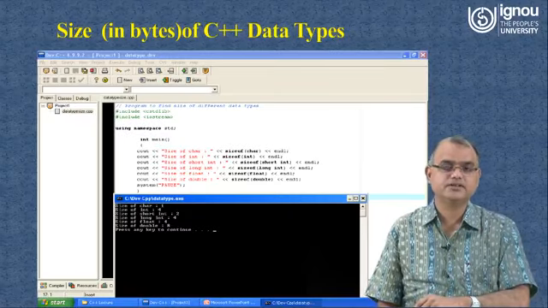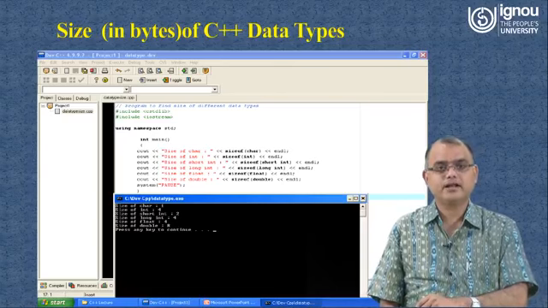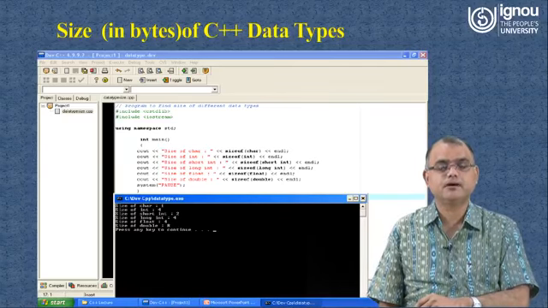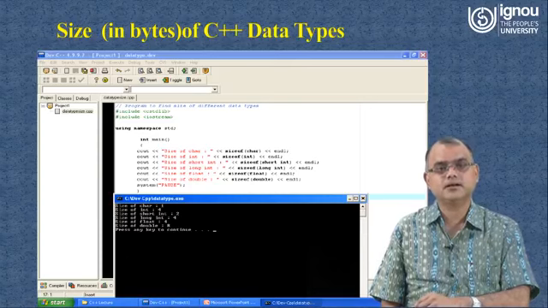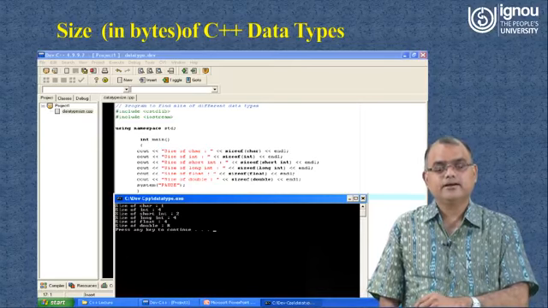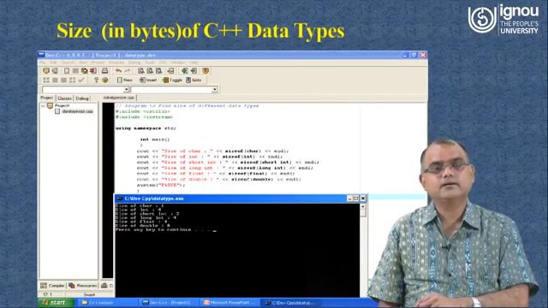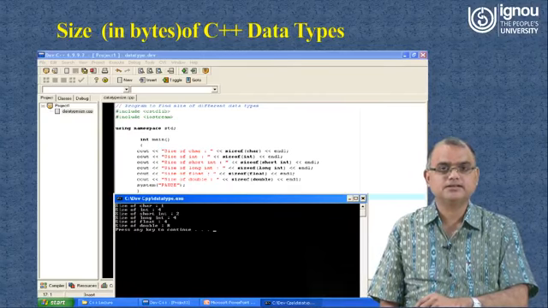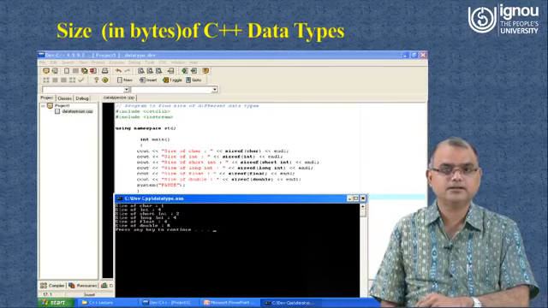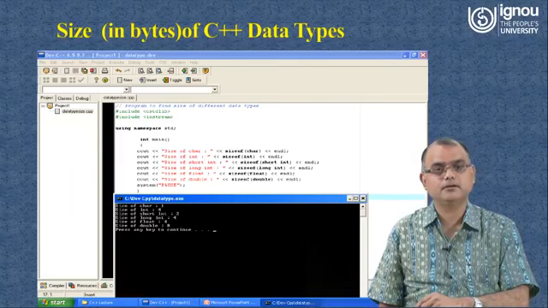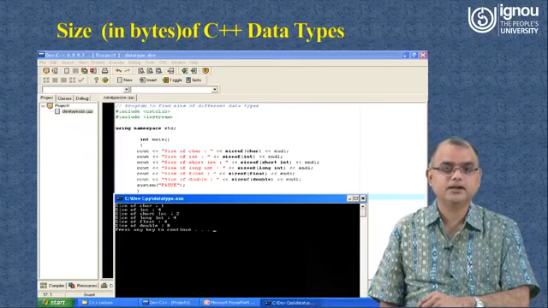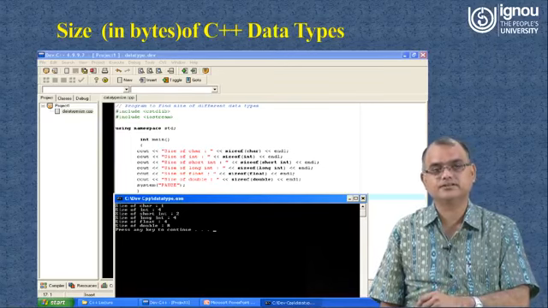You can see on your screen that I have used one operator here, the sizeof operator. If we pass a data type as an argument to this sizeof operator, it returns the size of that particular data type. On the screen you can see I have passed the size of char, then the size of int, short int, long, float, and double as arguments, and the result is shown on your screen.